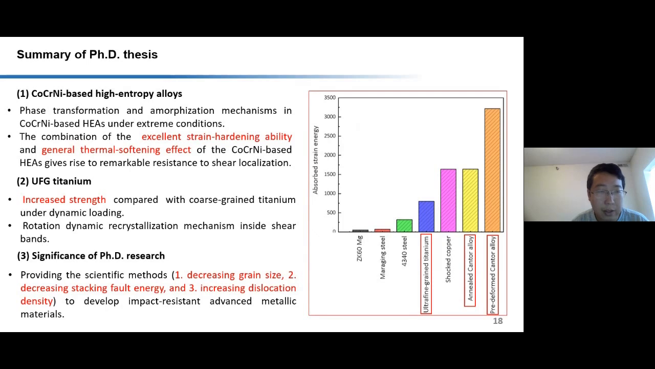In addition to that, the ultrafine-grained titanium has a higher strength compared with coarse-grained titanium under dynamic loading. Last but not least, our PhD research provides scientific methods such as decreasing grain size, decreasing stacking fault energy, and increasing dislocation density to develop impact-resistant advanced materials.